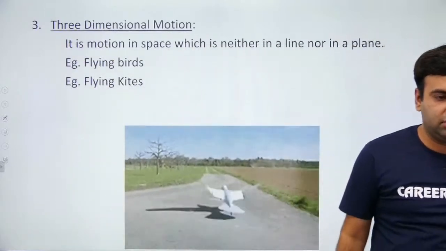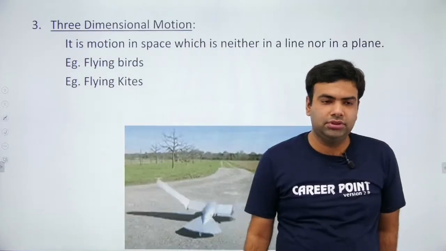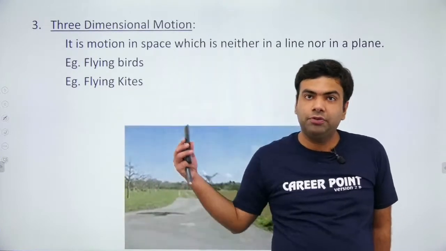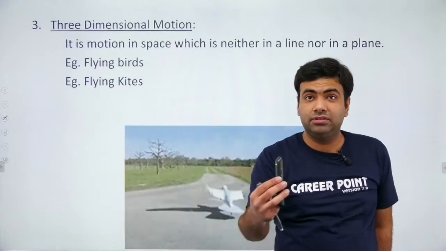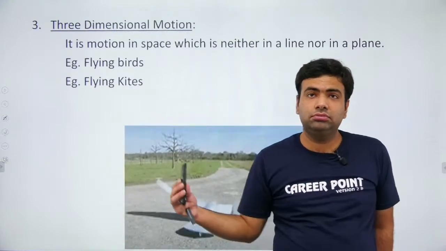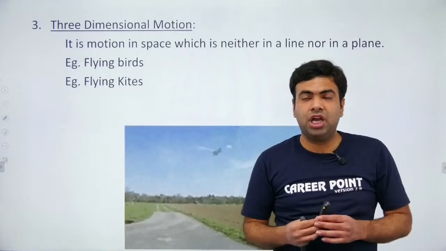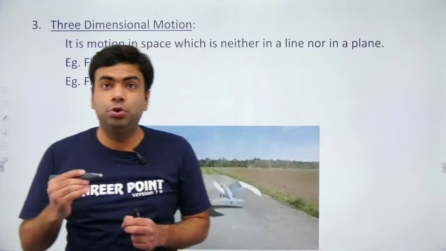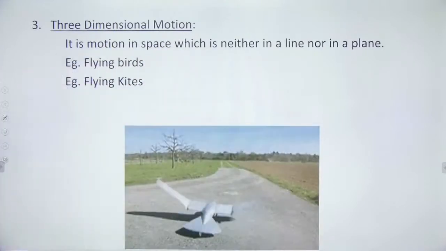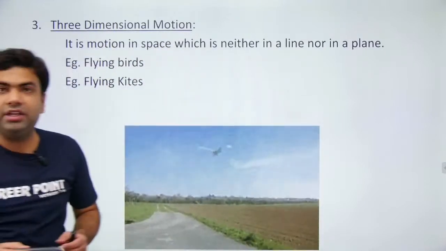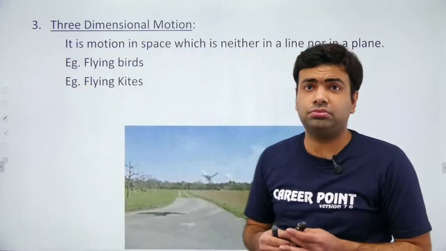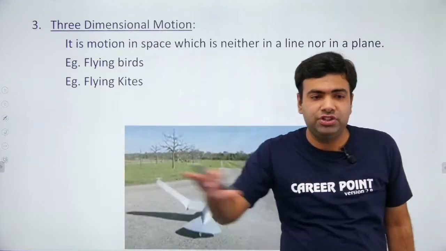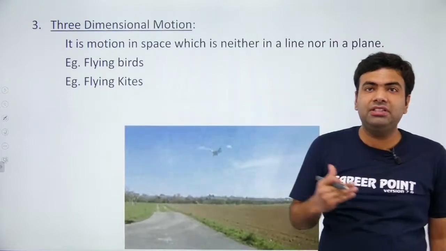Good, Himal. Good, Sahil. Very good. Good, Sanjana. Very good. Definitely it is three-dimensional motion. Why? Because from your bedroom, if you are coming to the road, you are moving in a plane. So you are having a two-dimensional motion. I am assuming your bedroom is on the ground floor. And when you are going to the second floor, you have to leave that ground, which is a plane, and that means that is a three-dimensional motion.